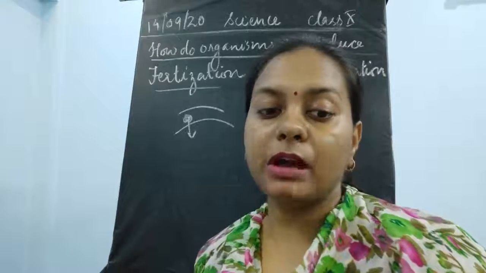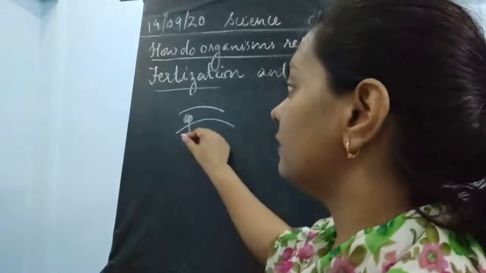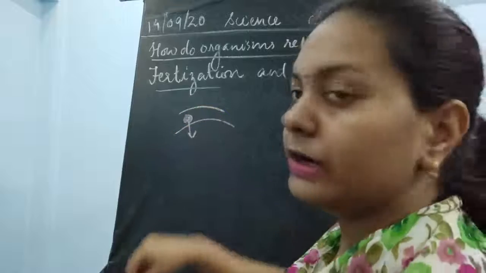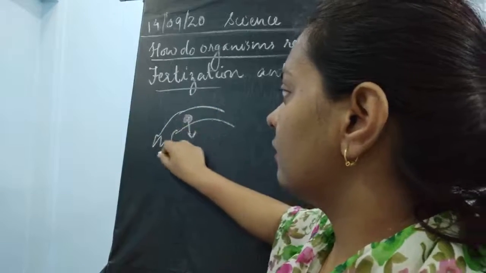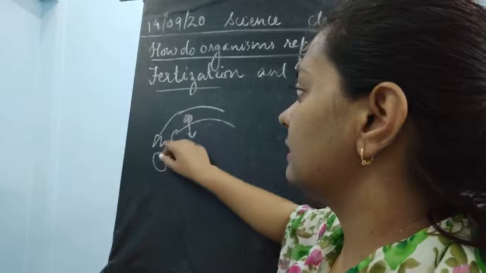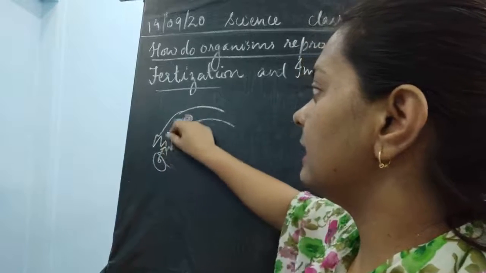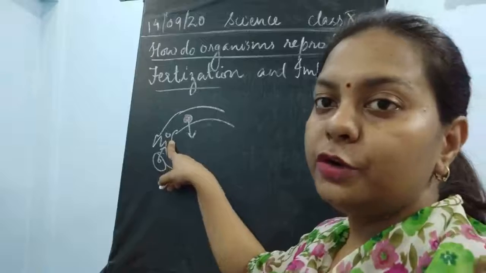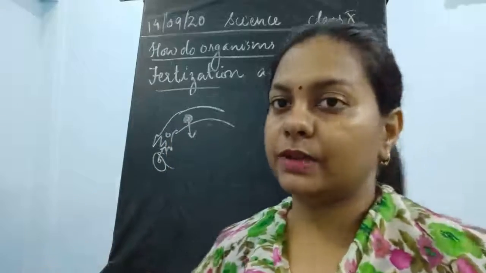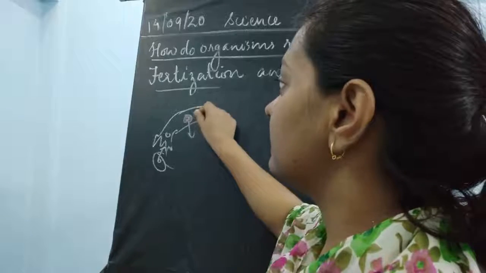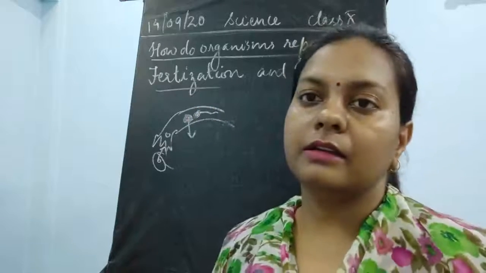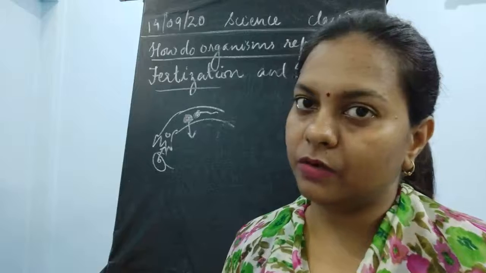After ovulation the egg comes into the oviduct. Once the egg is released, it reaches the fallopian tube and waits there for 24 hours. If sperms are available and a sperm swims here, it fuses with the female gamete, that is the ovum.